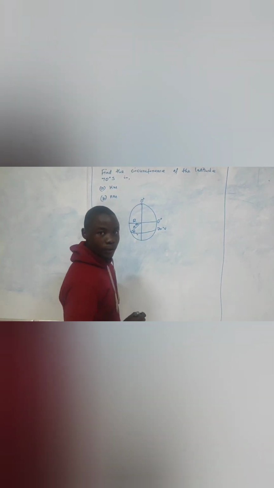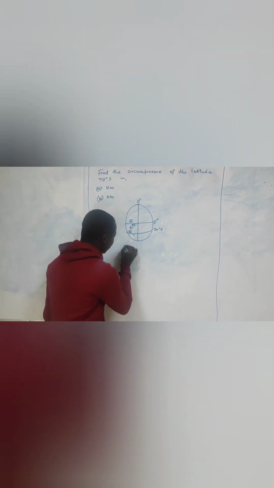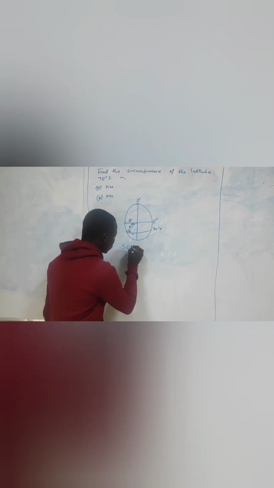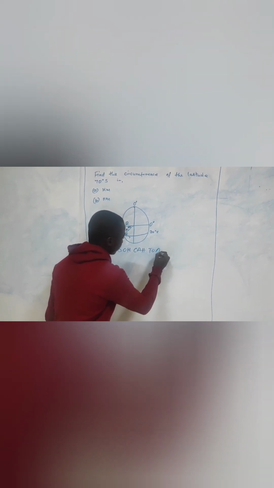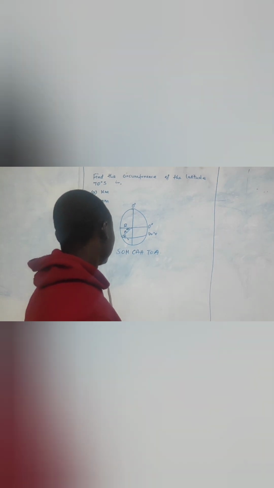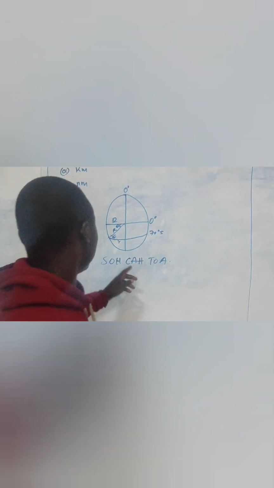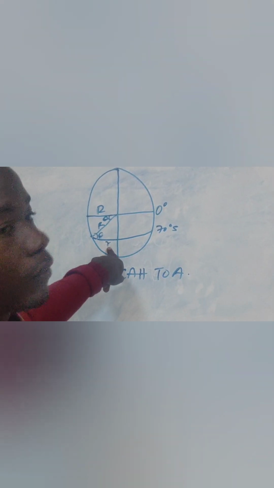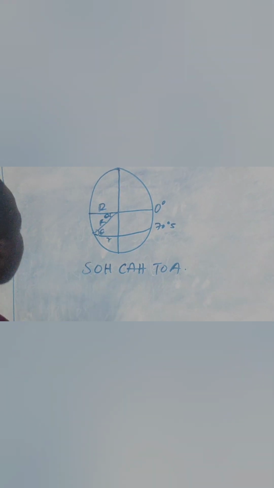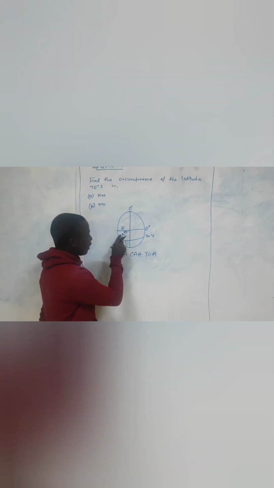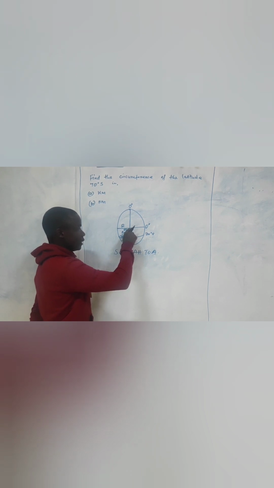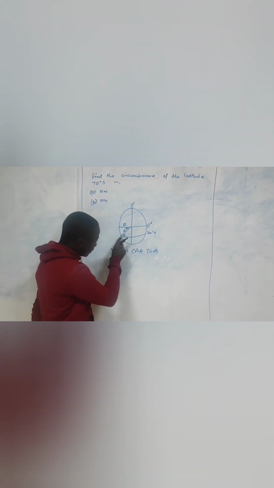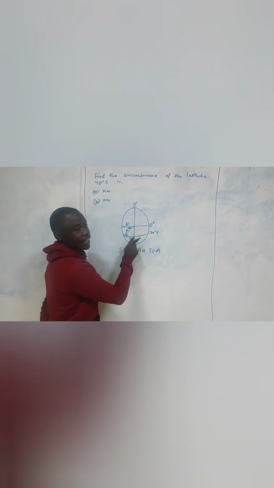From the concept of Pythagoras theorem, we can use SOHCAHTOA. This SOHCAHTOA can help us to find the small radius of this circle. We have the hypotenuse, which is the greater circle radius, and this small radius becomes the adjacent.